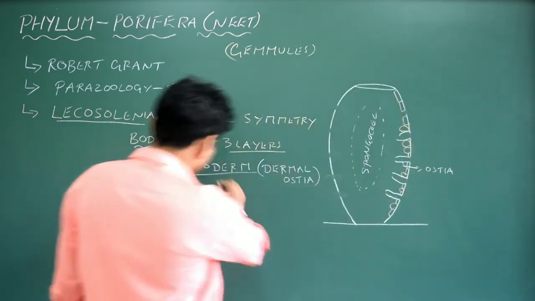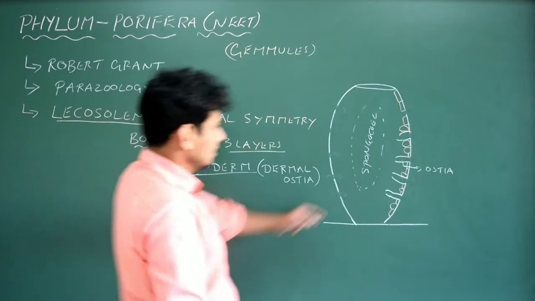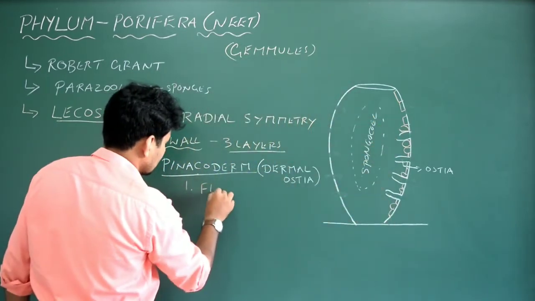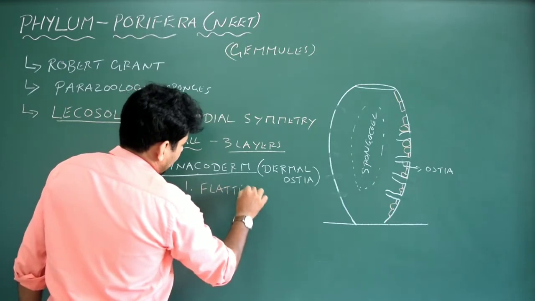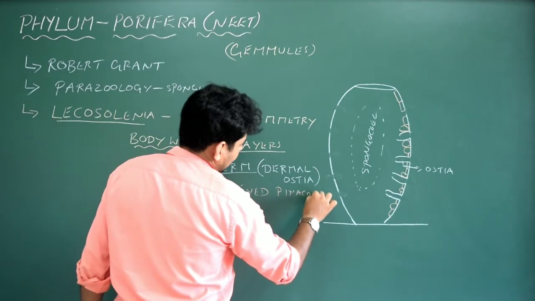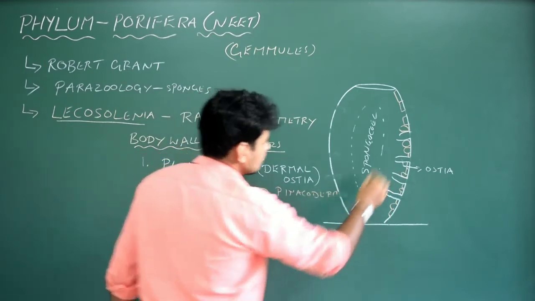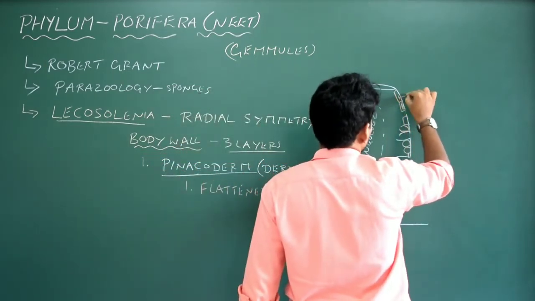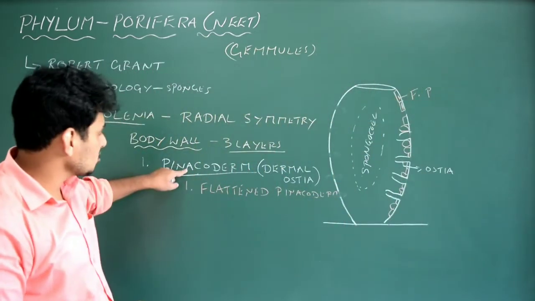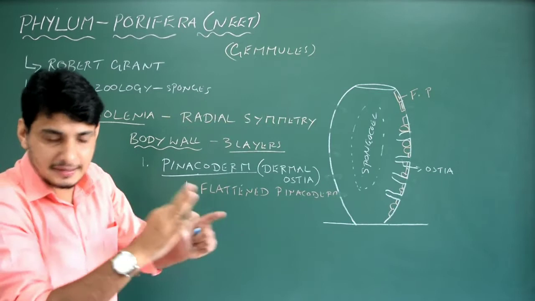So let me write the name. The first one here is what you see as the flattened pinacoderm. This is the flattened pinacoderm. That is also a type of cell which belongs to pinacoderm. Got it? Which is flattened.